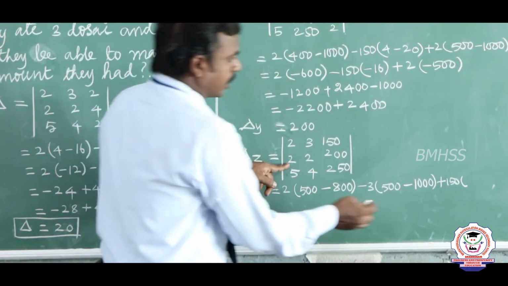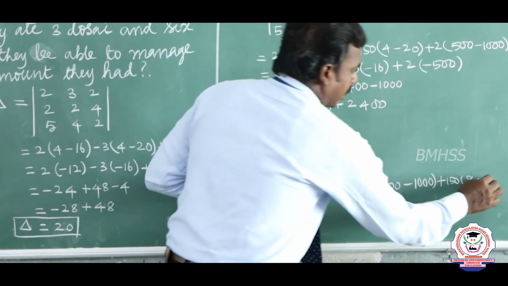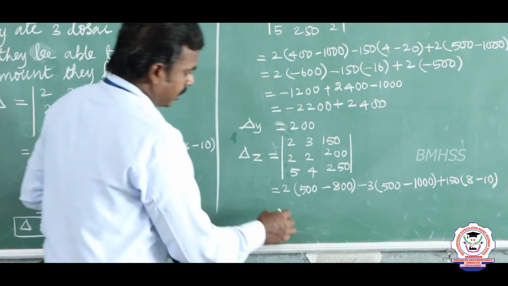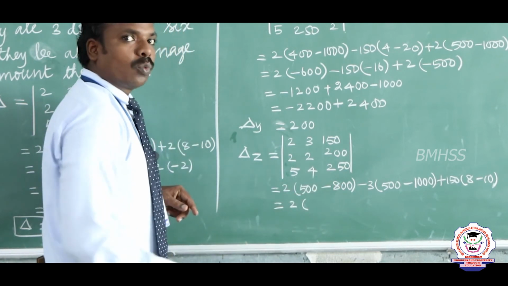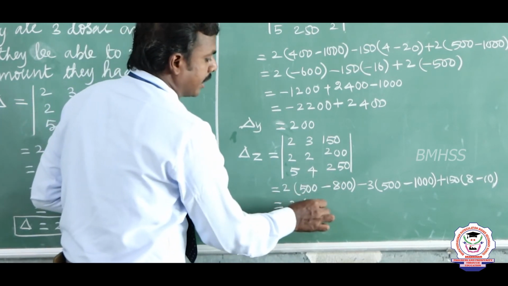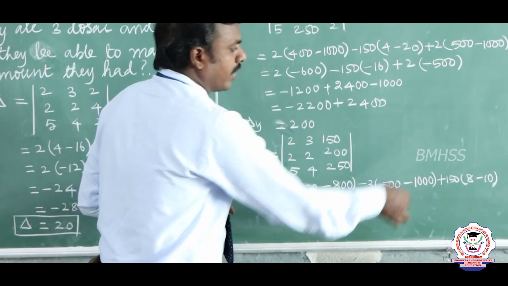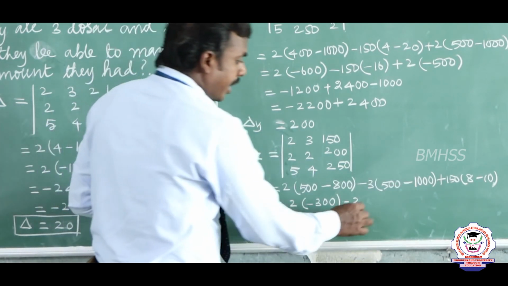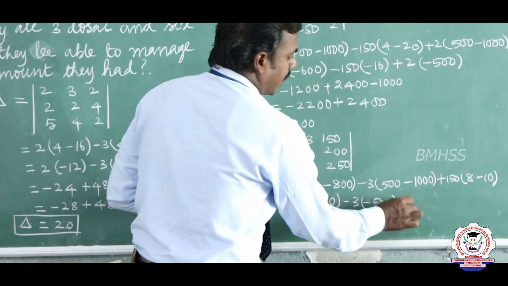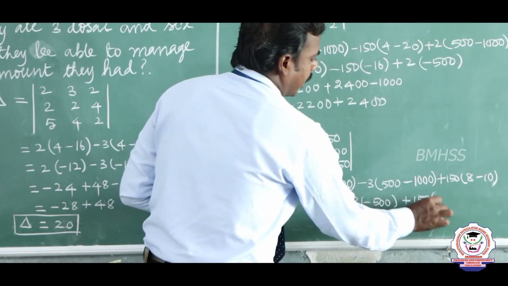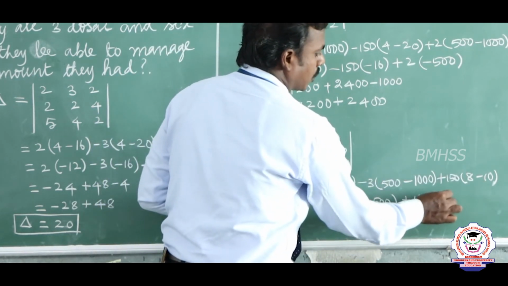2 4s are 8. Minus 5 2s are 10. Listen to this, very simple. 2 into 500 minus 800. What is remaining? Minus 300 is there. Minus 300. And minus 3 into 500 minus 1000. Remaining minus 500 is there. Minus 500. And plus 150 into 8 minus 10, which is minus 2.